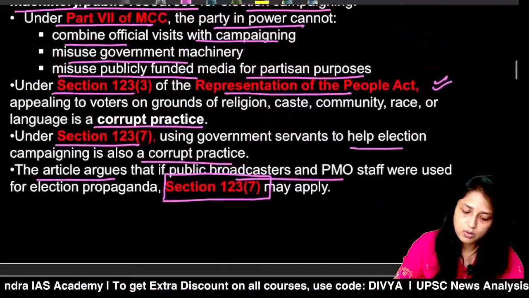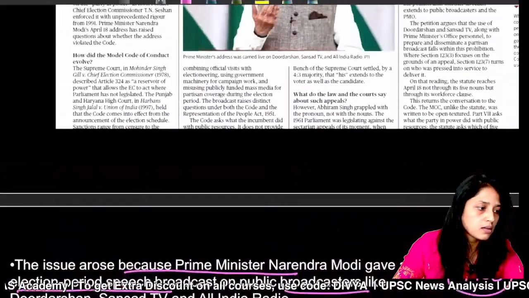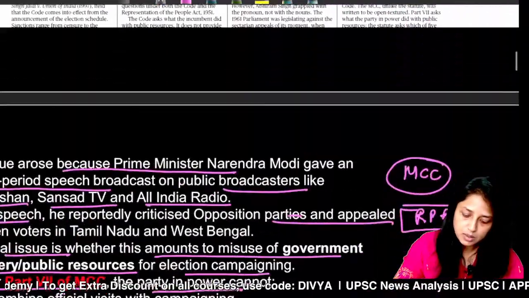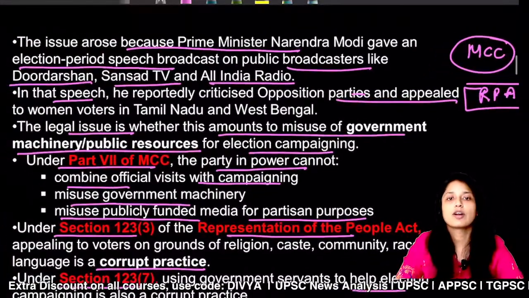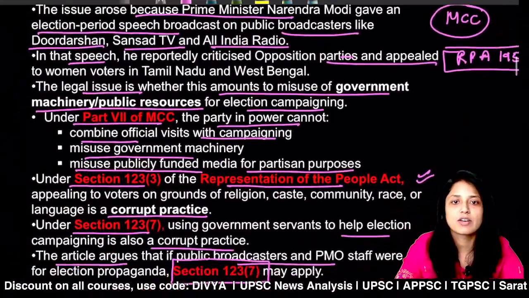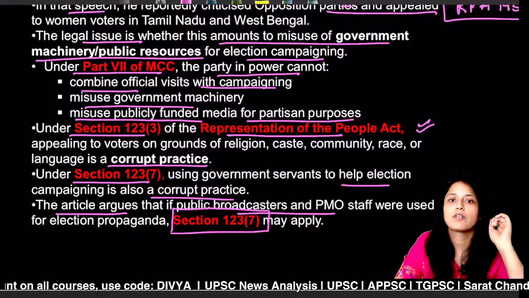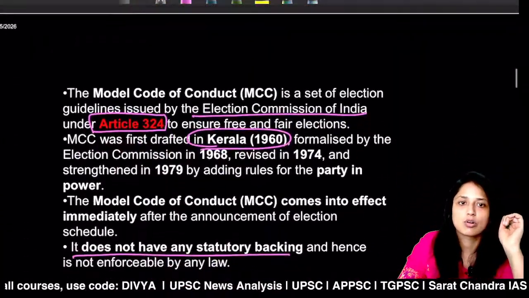Okay, so now I think these were the important issues which we needed to discuss. Here, the basic idea of Model Code of Conduct is very important. Section 123 of the Representation of People's Act is also very important.